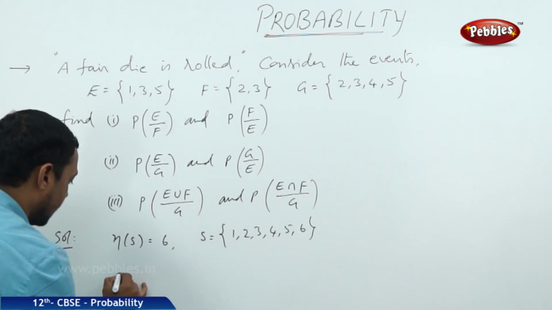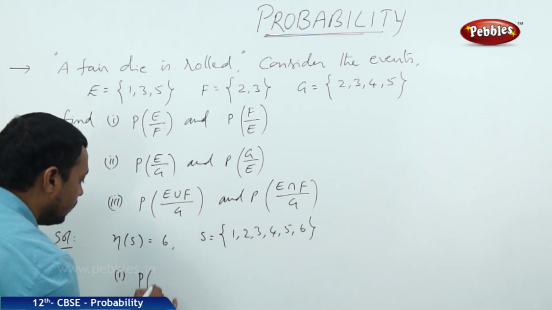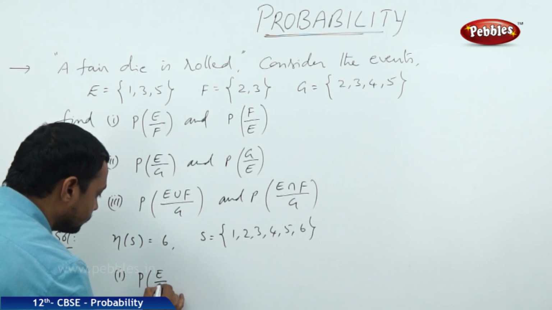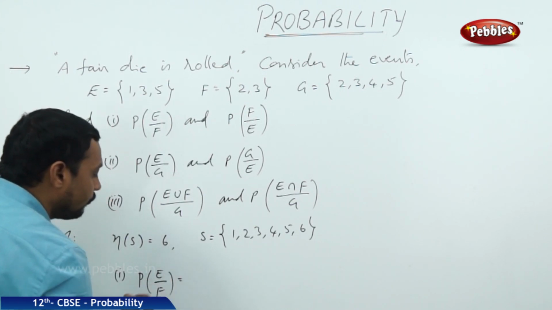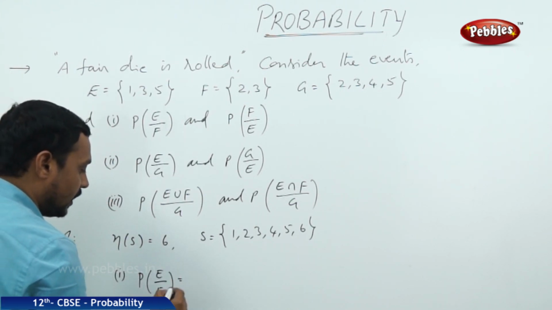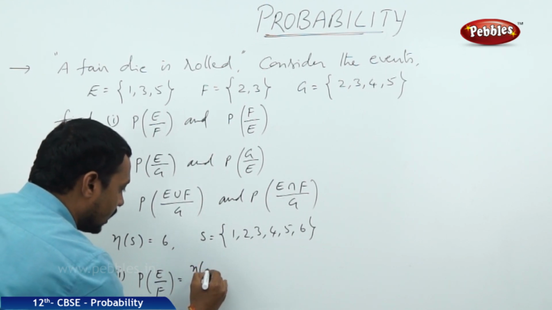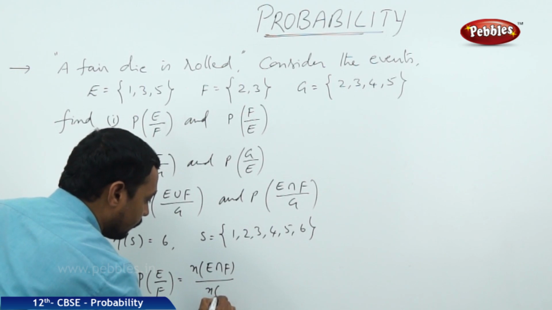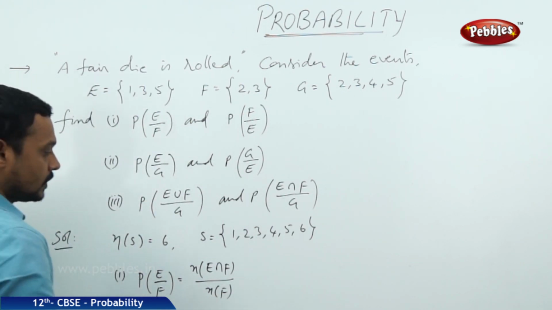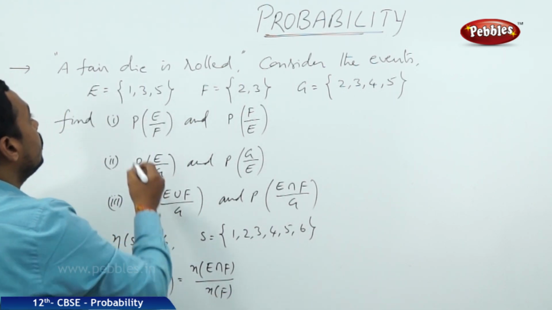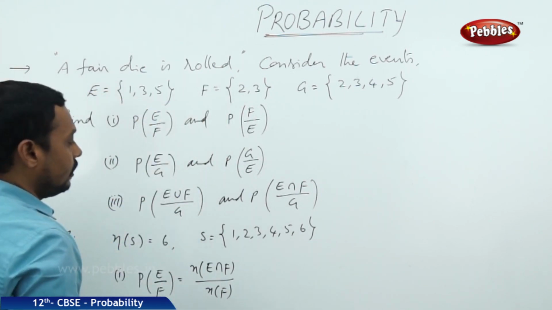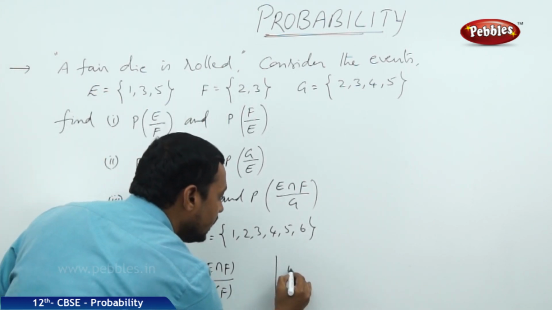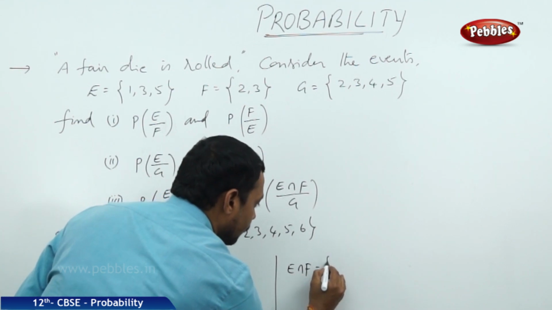Now, first of all, let us find the probability of E by F. The probability of E by F, by conditional probability, we can write as N of E intersection F by N of F. But you know, the sets E and F are given, so what is E intersection F?